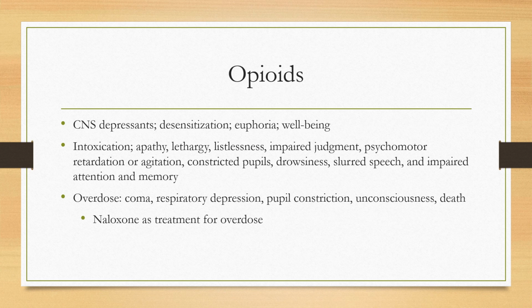Treatment for overdose is naloxone or Narcan, which is an opioid antagonist, and it reverses all signs of opioid toxicity. It can be given every few hours until the opioid levels drop to non-toxic, which may take days.